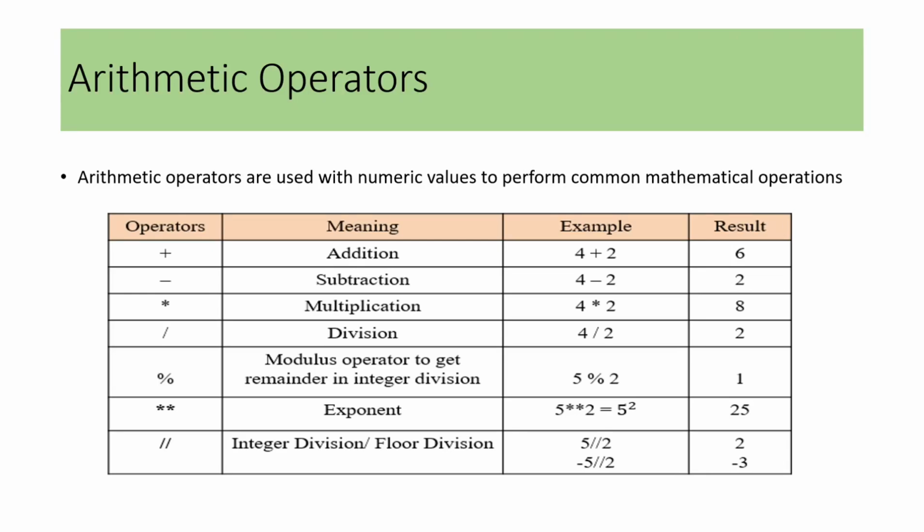Addition is the sum of two numbers, subtraction is the subtraction of two numbers, multiplication is the multiplication of two numbers, whereas division results in the quotient value, modulus results in the remainder, exponent is the power, and floor division results in an integer.